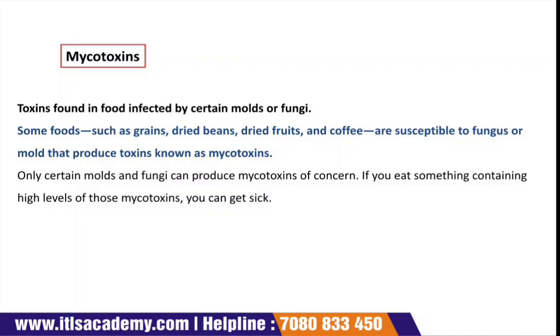They are present in some foods such as grains, dried beans, dried fruits, and coffee, which are more likely to carry fungus or mold that produce toxins, known as mycotoxins.